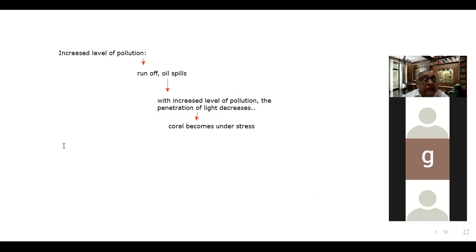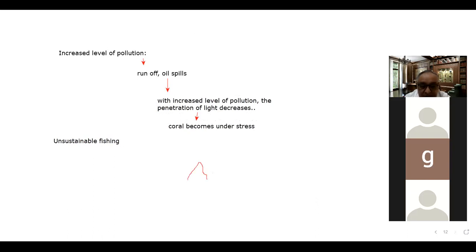And the next thing is unsustainable fishing activities. How? See, I have told you, let's suppose this is a coral reef structure.